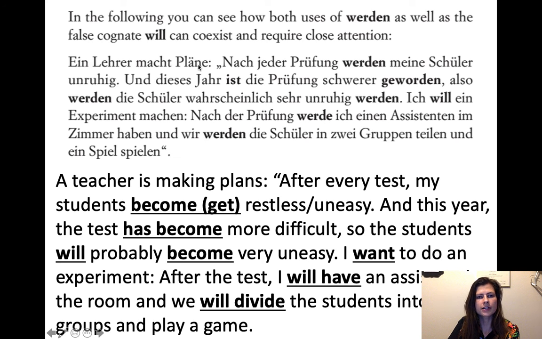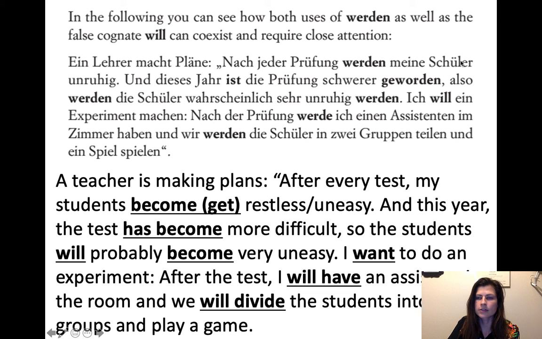Ein Lehrer macht Pläne. A teacher is making plans. Nach jeder Prüfung werden meine Schüler unruhig. So you see, what do we got in this sentence? We got a prepositional phrase, nach jeder Prüfung, after every test. And then werden, we have a verb. I wonder if it's going to be the main verb and mean become, or if it's going to be the future. We will have to see. And then we have meine Schüler.